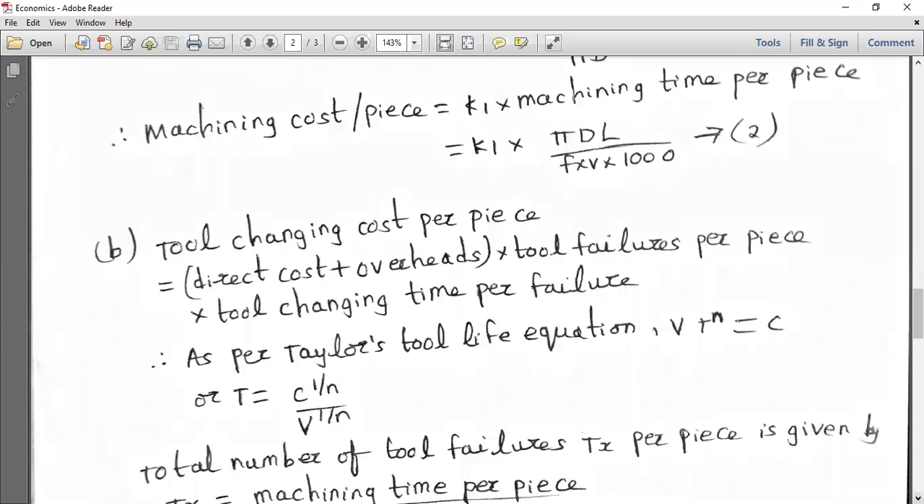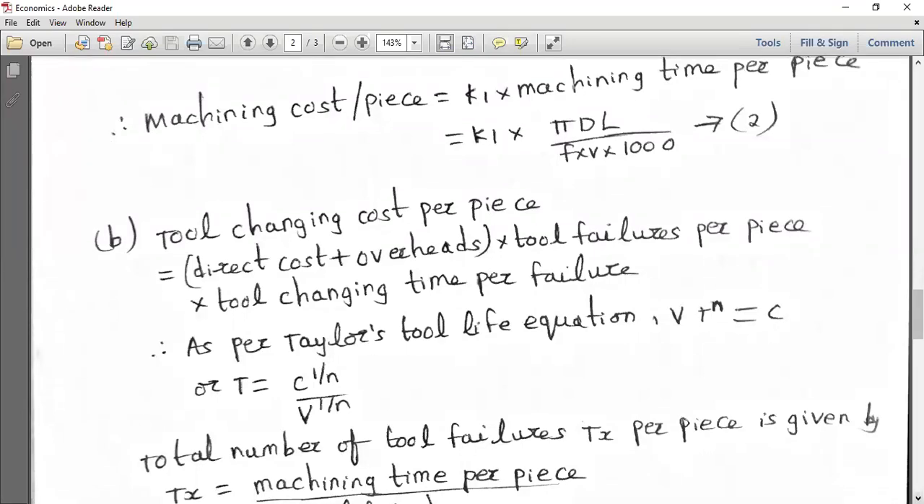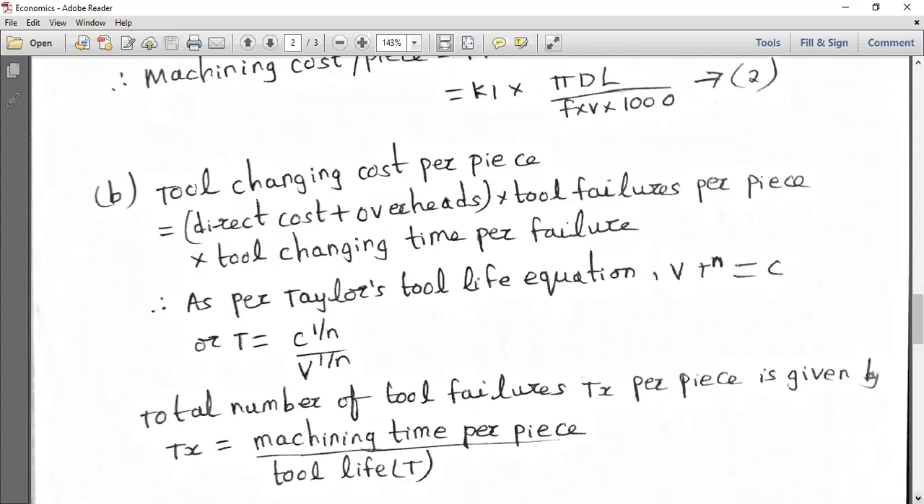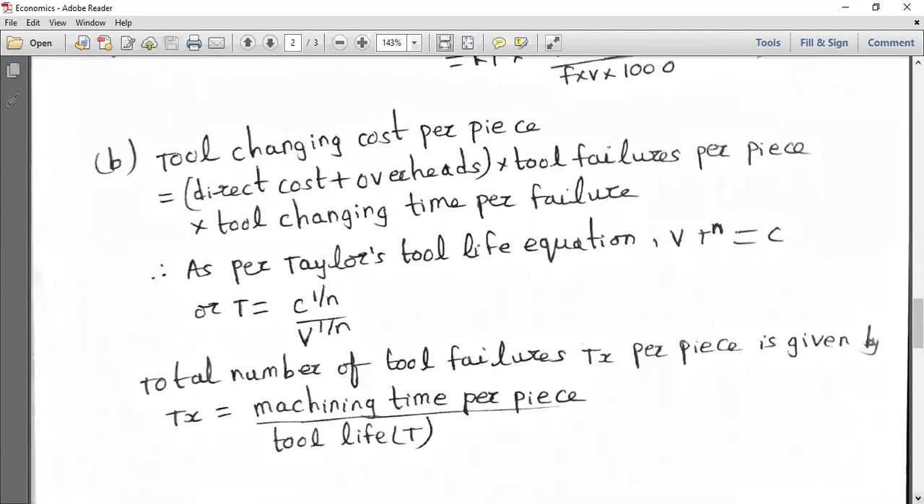So what is the total number of tool failures? You have to take that as Tx per piece. It is nothing but the ratio of machining time per piece by tool life. That's why, before this particular Tx, you have to calculate T, the tool life, before this step.